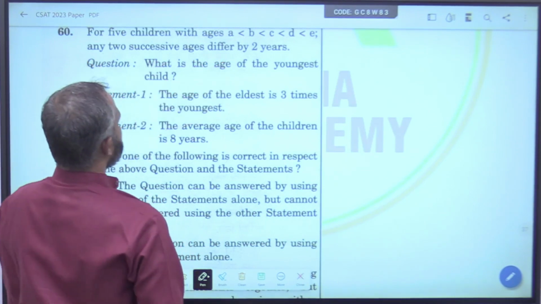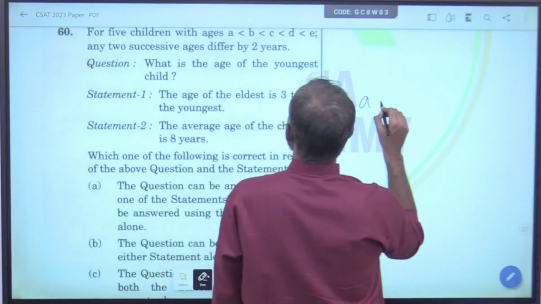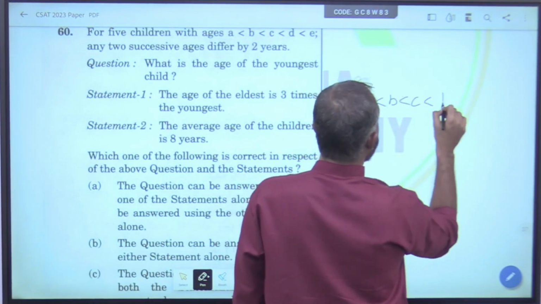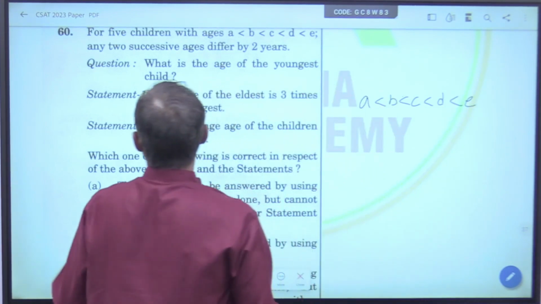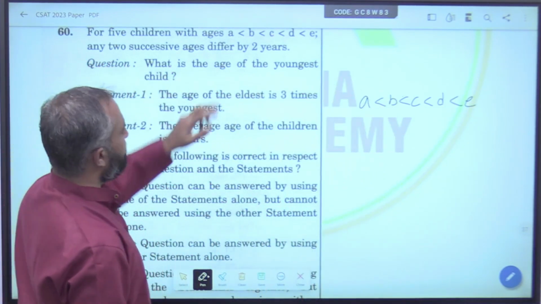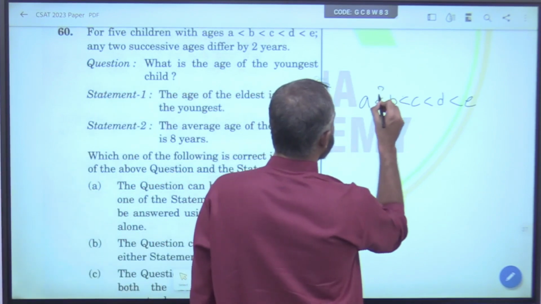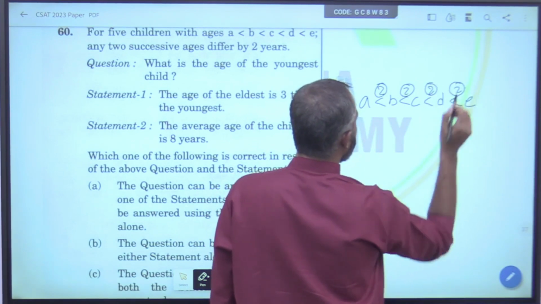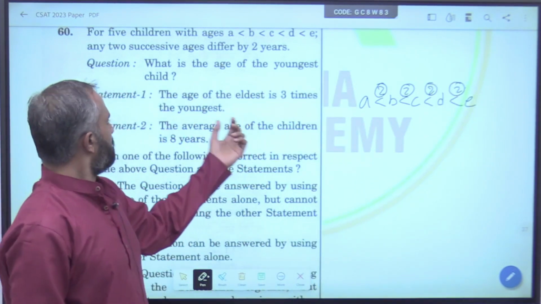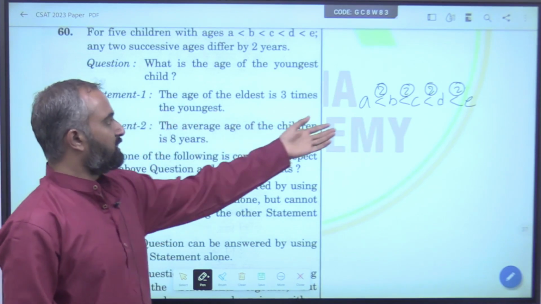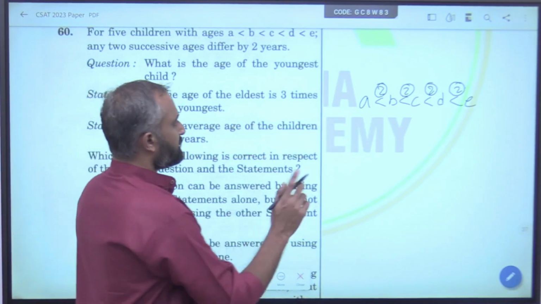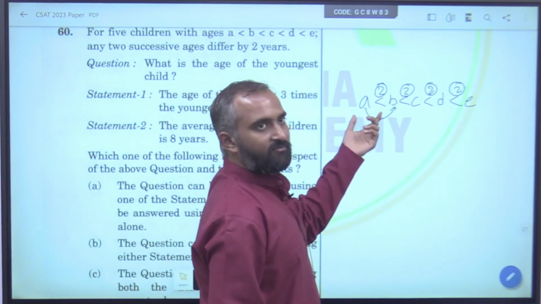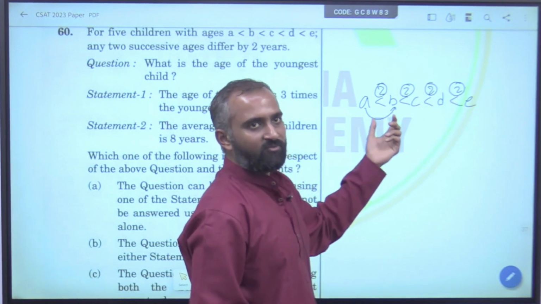5 children with ages, okay. He has told us that A, B, C, D, E, any two successive ages differ by 2 years. And he gave us the successive ones: 2 years, 2 years, 2 years, 2 years. Now, the age of the eldest is 3 times the youngest. Now, he gave you an equation. Now, see whether everything can be converted into the form of only one variable.